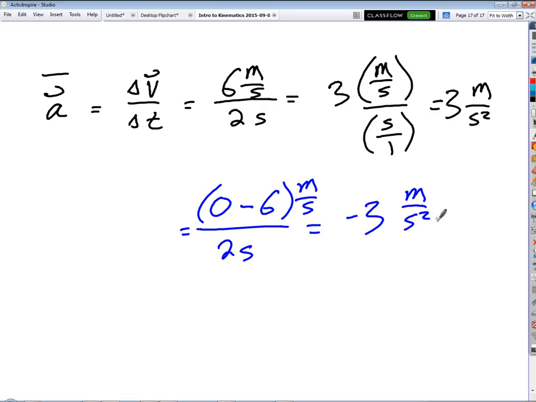One more time. Here's the picture. I'm running in this direction. That's important, right? I'm on a line, on the x-axis. 6 meters per second is my speed. 2 seconds later, I screech to a halt.